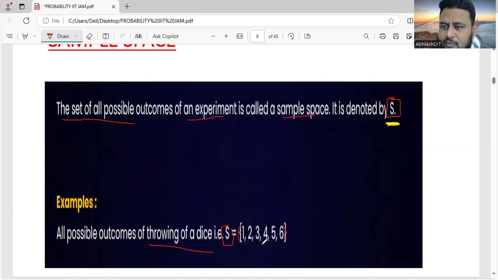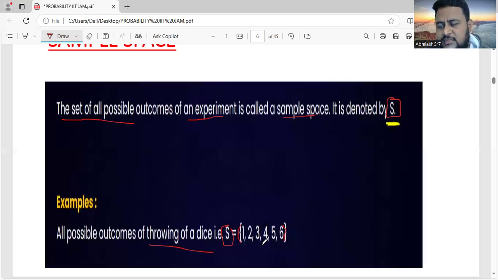So one of the outcomes can be 1, one can be 2, one can be 3, one can be 4, one can be 5, one can be 6. These are all possible outcomes. The set of all possible outcomes, when throwing a die, the outcome can be 1 or 2, 3, 4, like I told you earlier. So when you put all these together, what are the total possible outcomes? The set of all possible outcomes is called sample space.